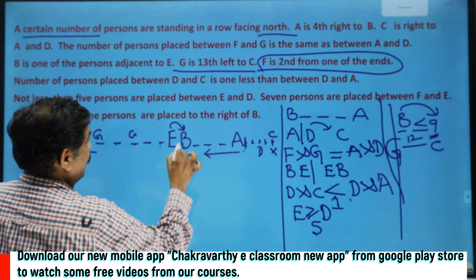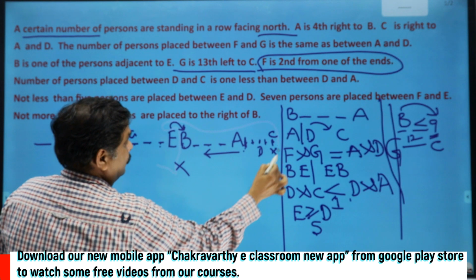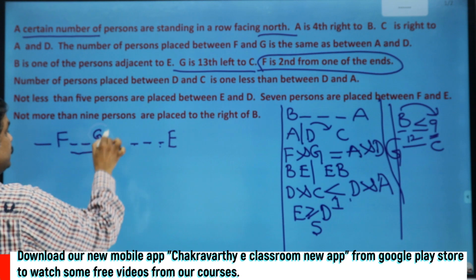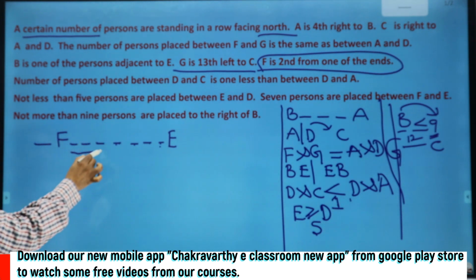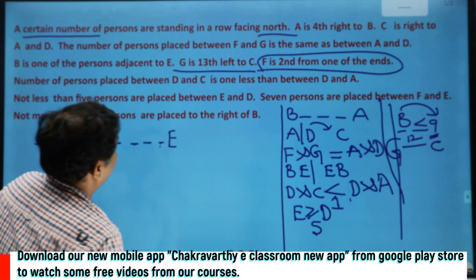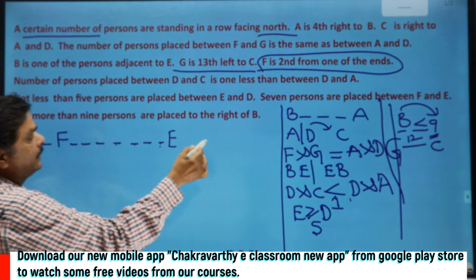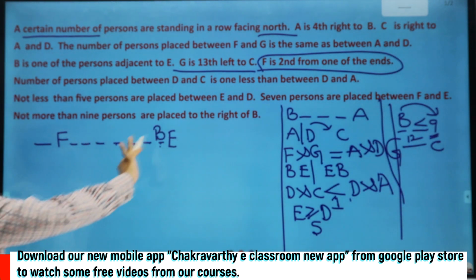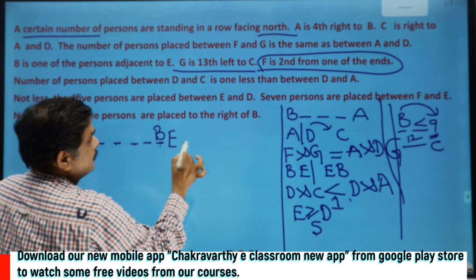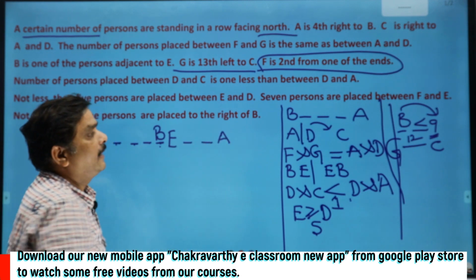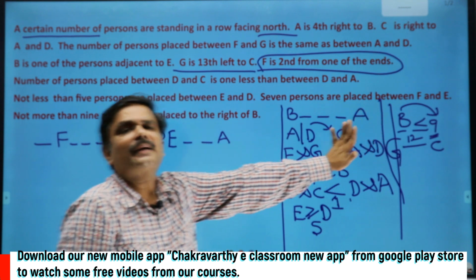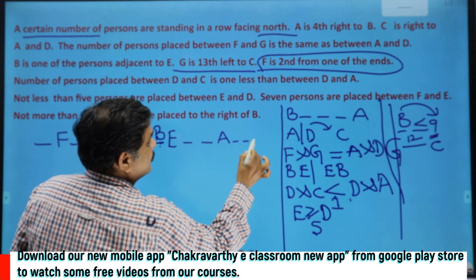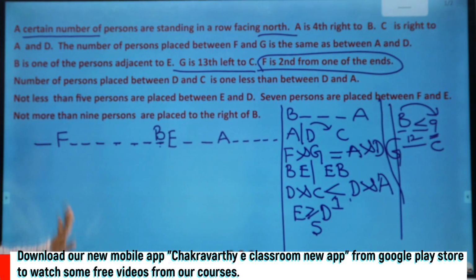I am just taking this one out. This is not at all possible. Right, this is a gone case. Okay, so now here of course this G is gone, this is gone, so take it out. Now my next priority is taking B on the right side. Right side I have taken already, I am sorry. Taking B on the left side. This is B. Based on B, 4th place is first, second, third, fourth. Again the same condition. To the right of B, maximum 9. You take maximum possibility. Now this is 1, 2, 3, 4, 5, 6, 7, 8, 9. That's it. 9 persons are there.